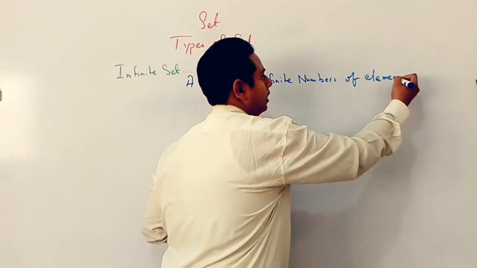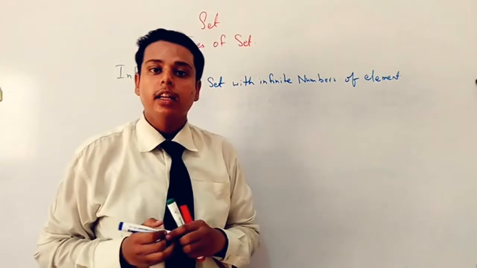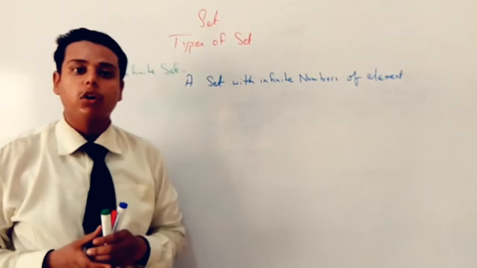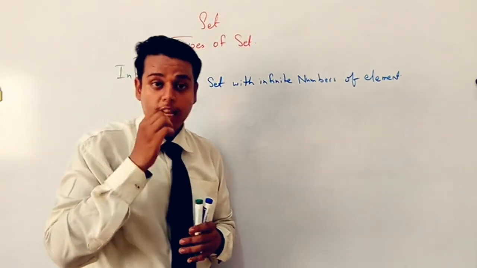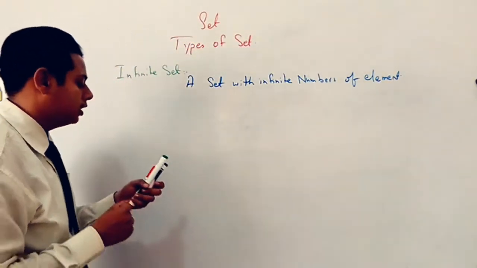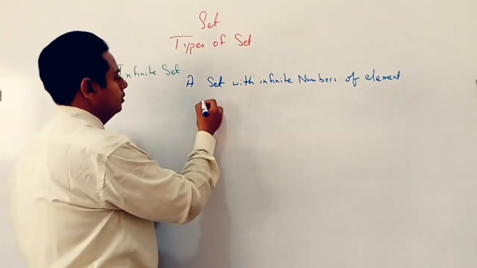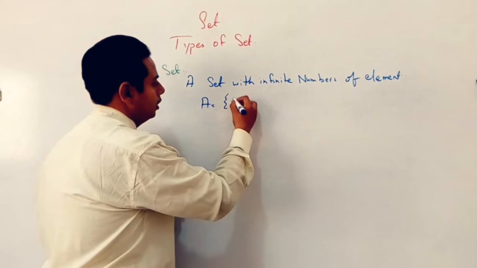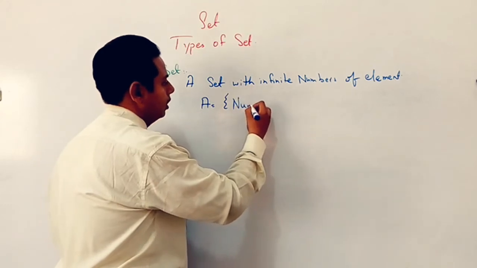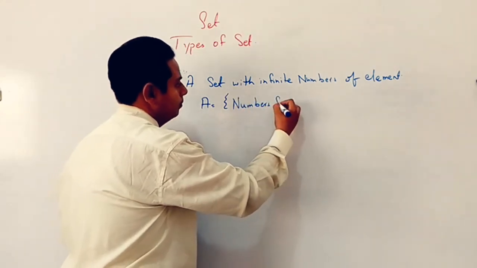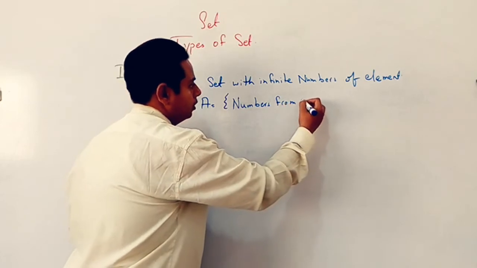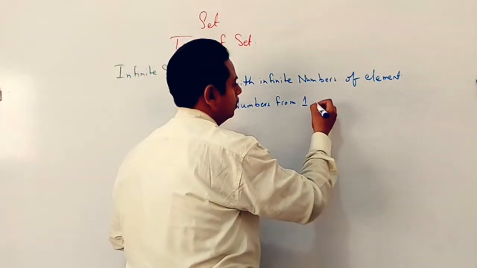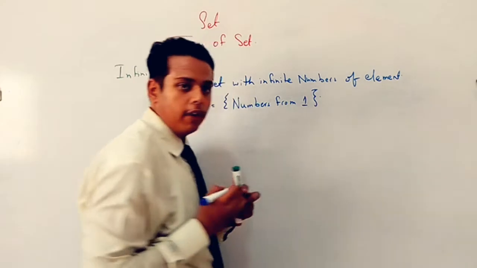It is a set whose number of elements we cannot count. Let's suppose the set A which is having numbers from 1.